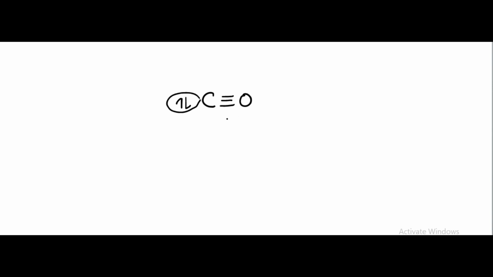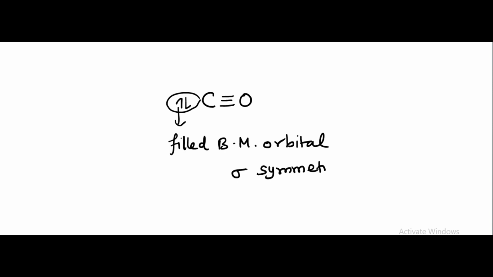We know that carbonyl is an ambidentate ligand. In this ligand, carbon is acting as a donor atom, and it is a filled bonding molecular orbital with sigma symmetry.